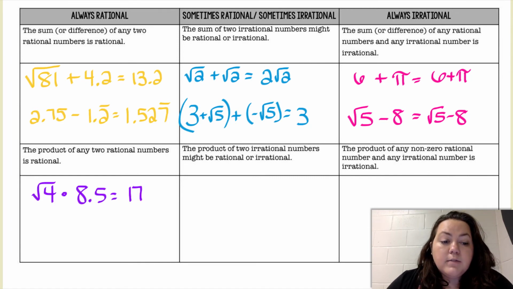The product of any two rational numbers is rational. If I multiply a rational number times a rational number, I'm going to get a rational number. So here are some examples.